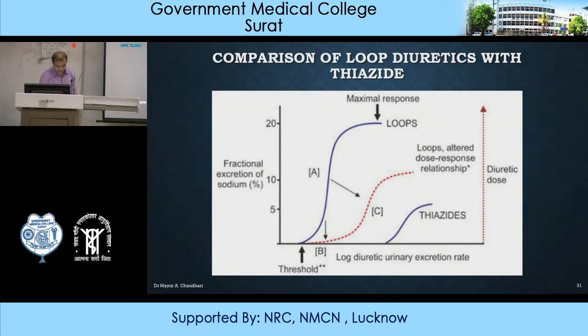As you can see in this graph, on the x-axis there is fractional excretion of sodium in percentage, while on the y-axis there is log diuretic urinary excretion rate. Threshold-wise, both are at almost the same level. Loop diuretics alter the dose-response relationship and maximal response. If you see thiazide diuretics, a larger amount is required for producing the same response.